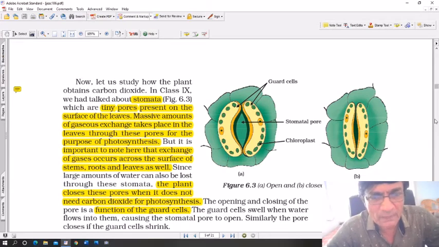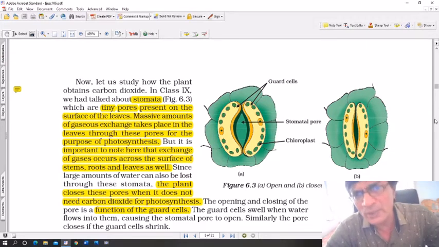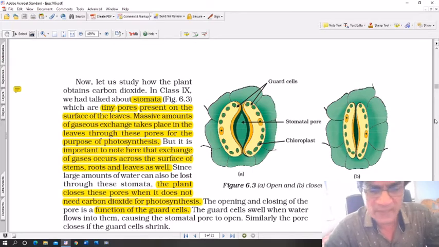The plant closes these pores when it does not need carbon dioxide for photosynthesis. So when carbon dioxide is not required, for example, during the daytime photosynthesis occurs, but at night photosynthesis does not occur. So at that time there is no need for the pores to remain open, otherwise a lot of water will be lost. So at night it will close those pores.